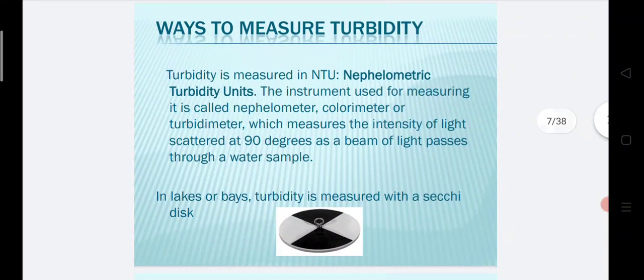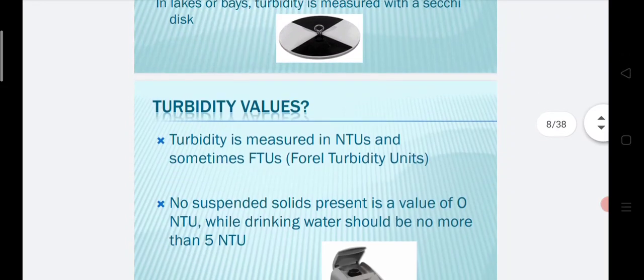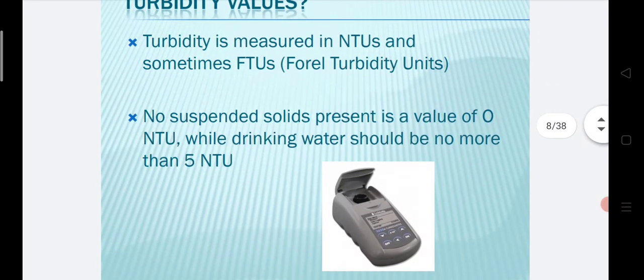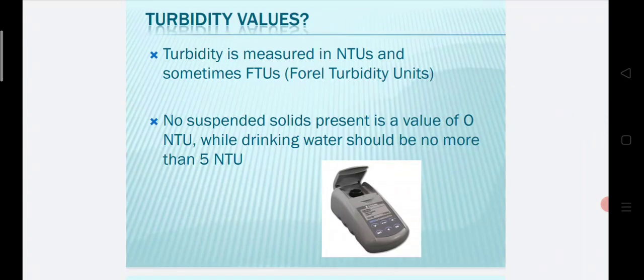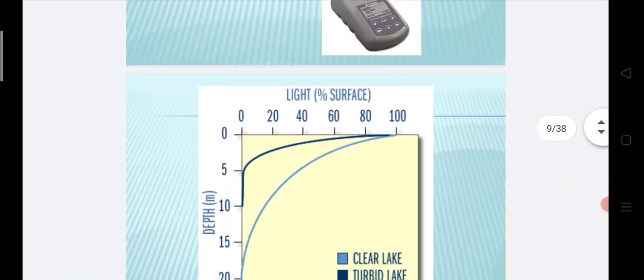In lakes or bays, turbidity is measured with the Secchi disc. Here, this Secchi disc is used to measure the water turbidity. The turbidity values: turbidity is measured in NTUs and sometimes FTUs. FTUs means the Formazin turbidity units. No suspended solid present is a value of 0 NTU, while drinking water should be no more than 5 NTU. More than 5 NTU is not proper drinking water.